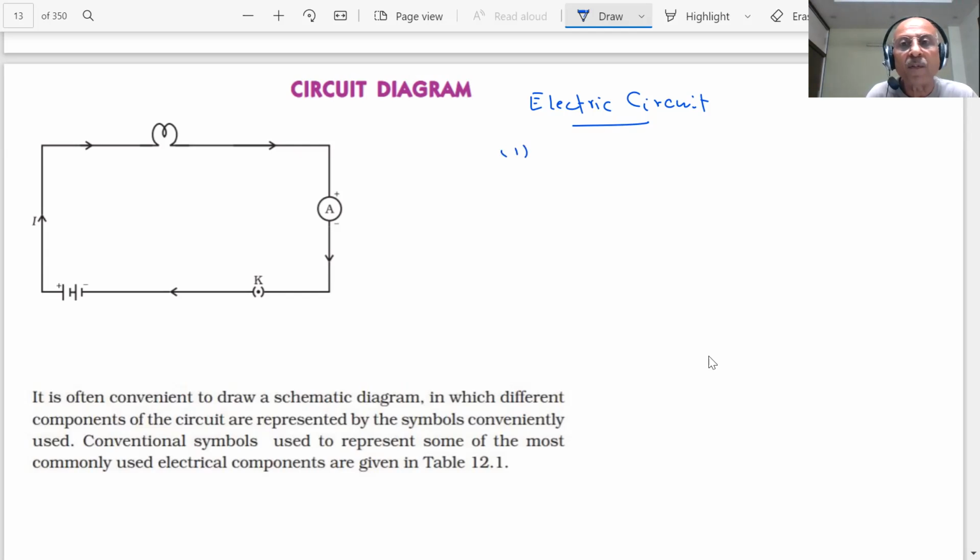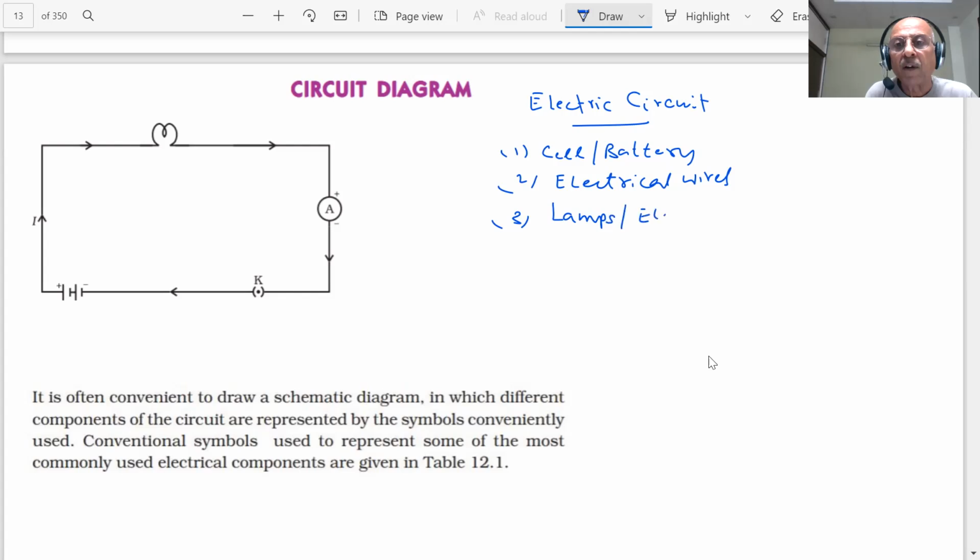it has this, our cell or a battery. Then you have electrical wires. And here you have a lamp or bulbs or whatever electronic devices you are attaching. You have seen the ammeter.